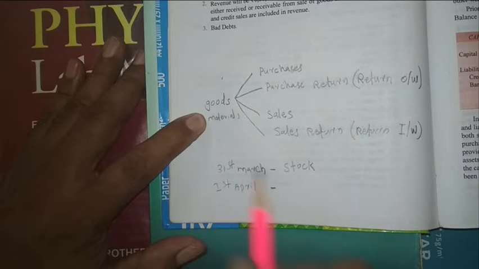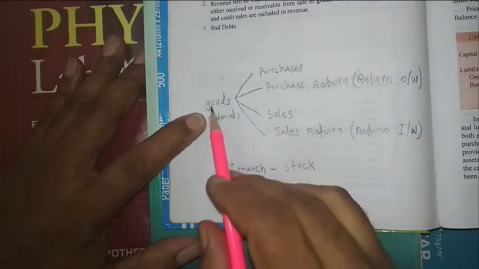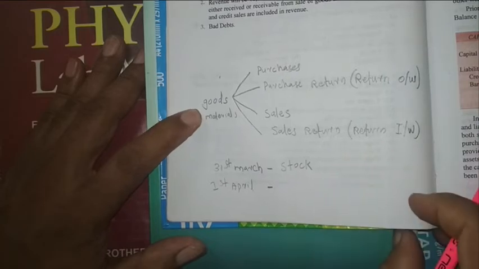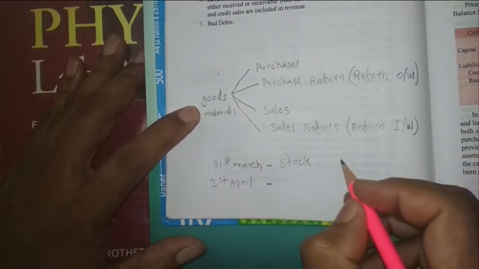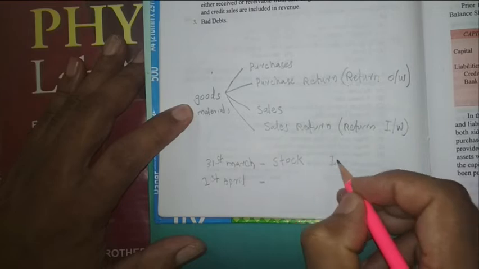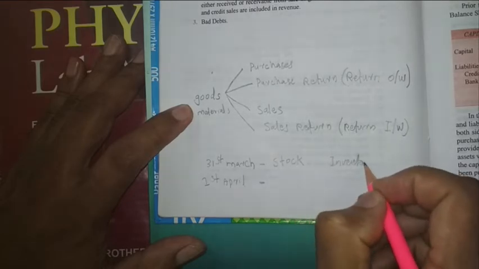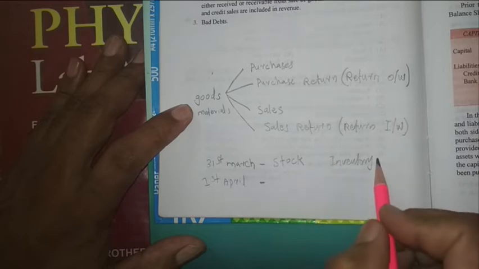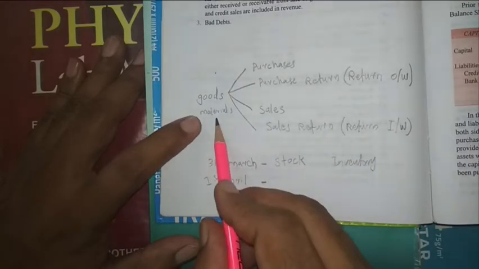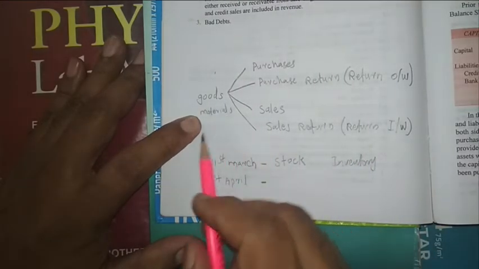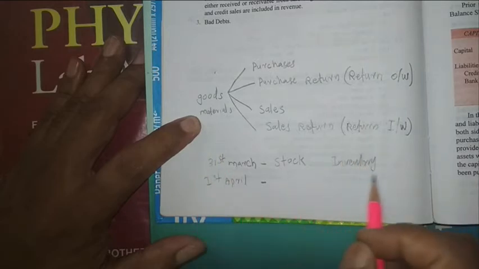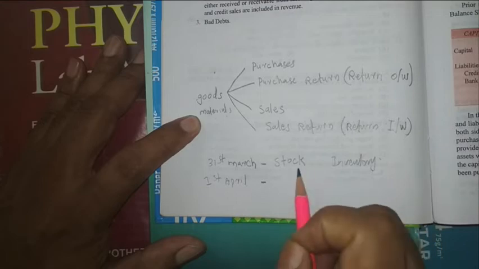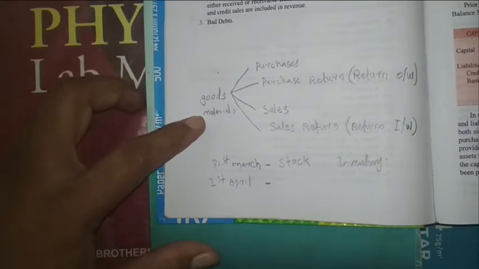So if at the end of the accounting year, in addition to the finished goods, some raw material is there and some work in progress is there, then all together these are known as inventory. Inventory, that term we already studied. Inventory means raw materials, semi-finished material and finished goods, all are included in the inventory. But stock means only finished goods. I hope this is clear to you.